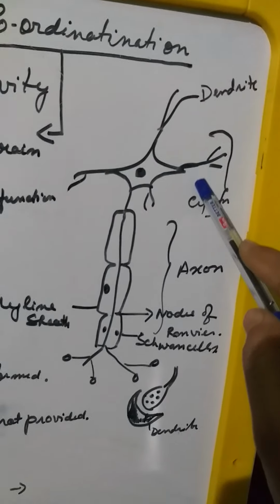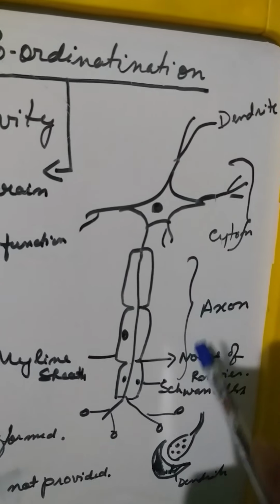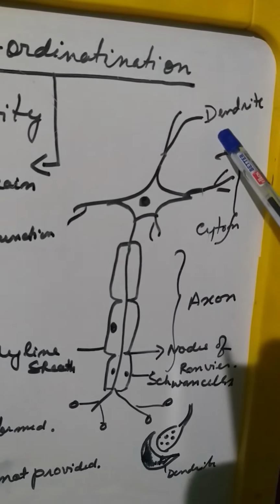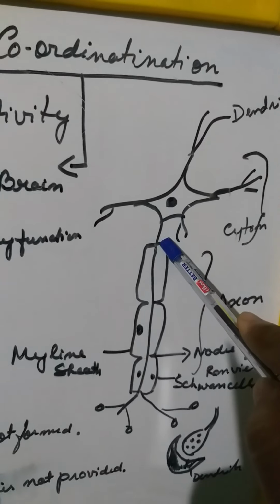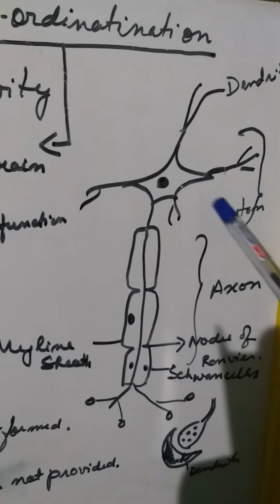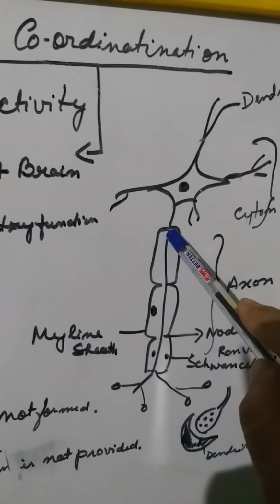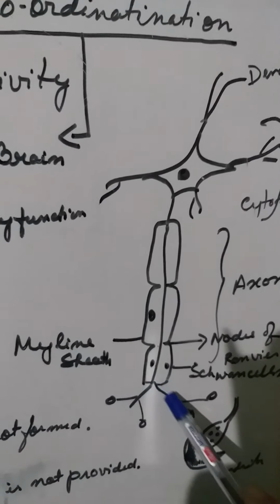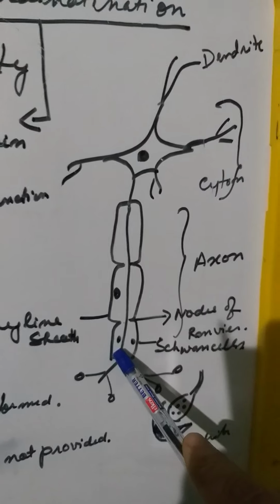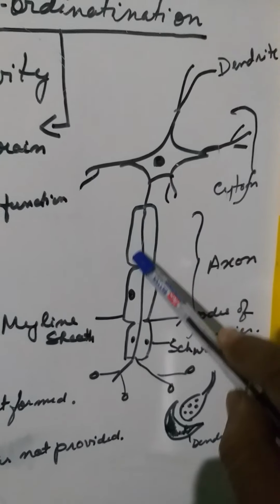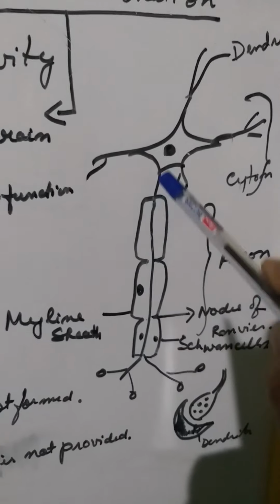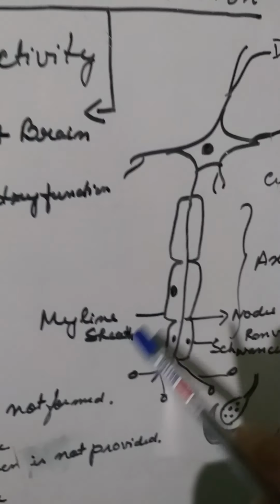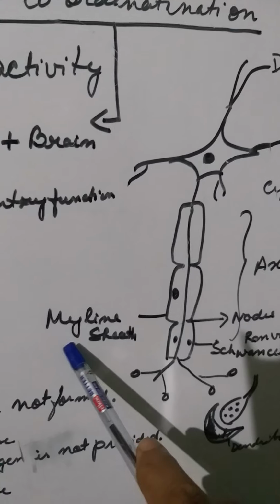So here you can see a diagram of a neuron. Here you see this is a dendrite, this is a cell body. So up to here the dendrite and the cell body is known as cyton. From here you see a long tail-like structure, and that is basically known as an axon. And this axon is covered by a sheath. What is a sheath? A sheath is a membranous structure, and this sheath is known as the myelin sheath.